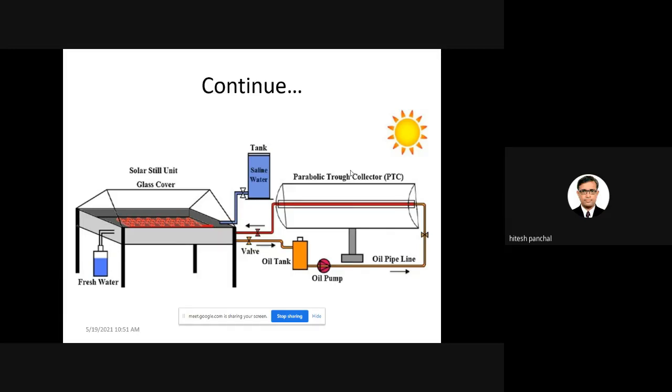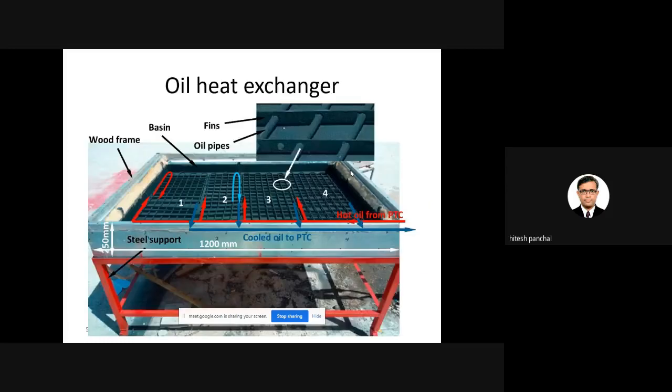Definitely, in place of direct supply of water, this system will give you higher output as compared with the single slope solar still with direct supply of water. The parabolic trough collector also has a very good advantage as compared with the evacuated tube collector. That is why some researchers are working on such an arrangement. Now, this is a diagram of the oil heat exchanger. A figure was available, and research scholars are there.